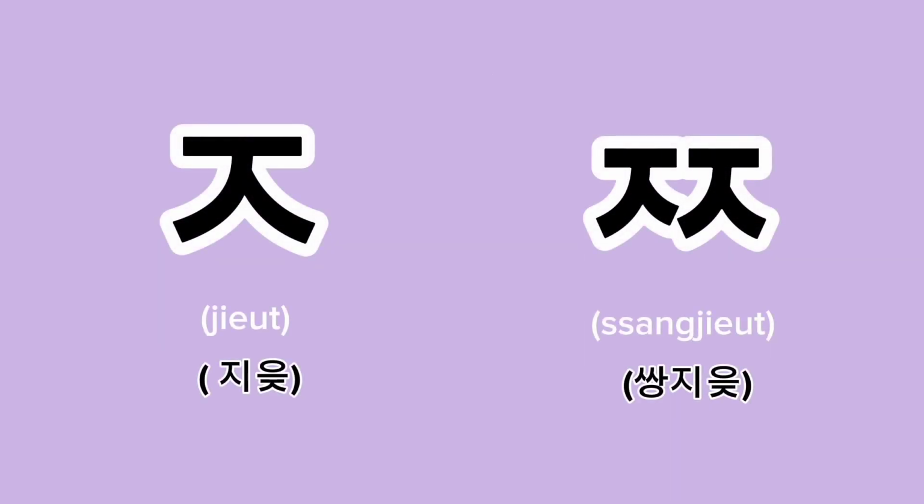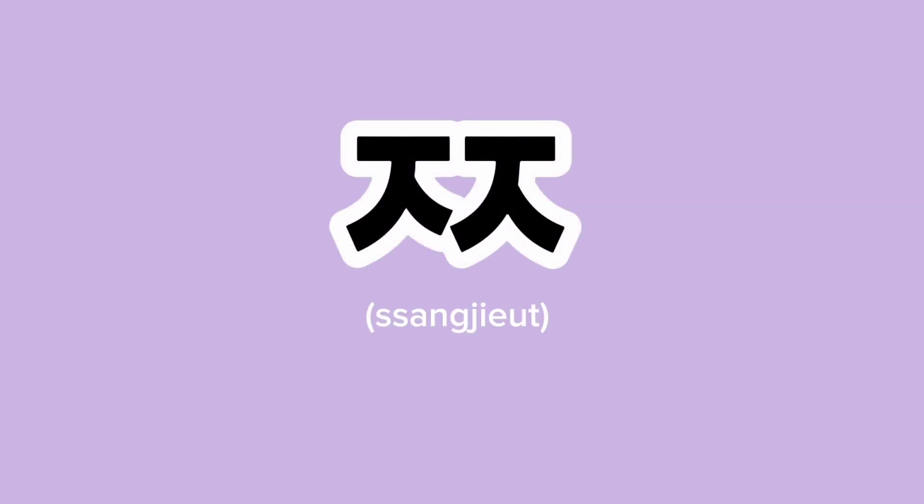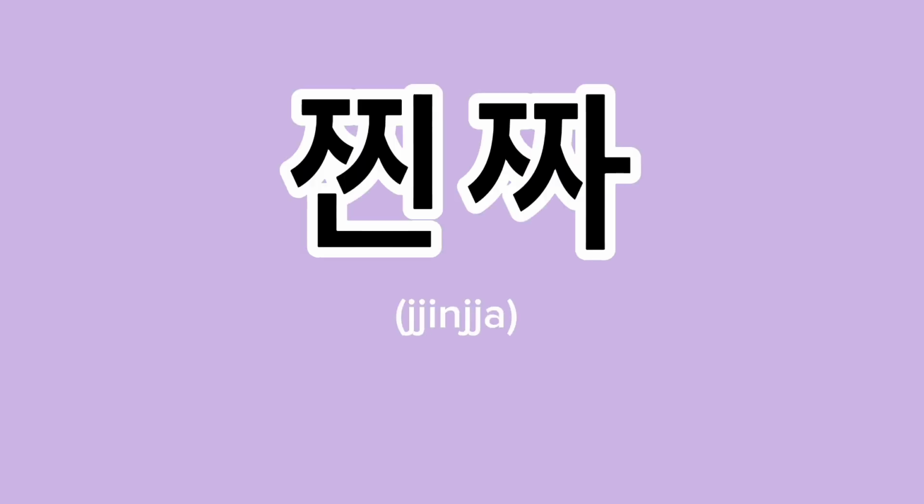Our last double consonant is sang jiat. When jiat is doubled, it becomes sang jiat, and it has a cha sound. For example, chincha. Chincha means really.